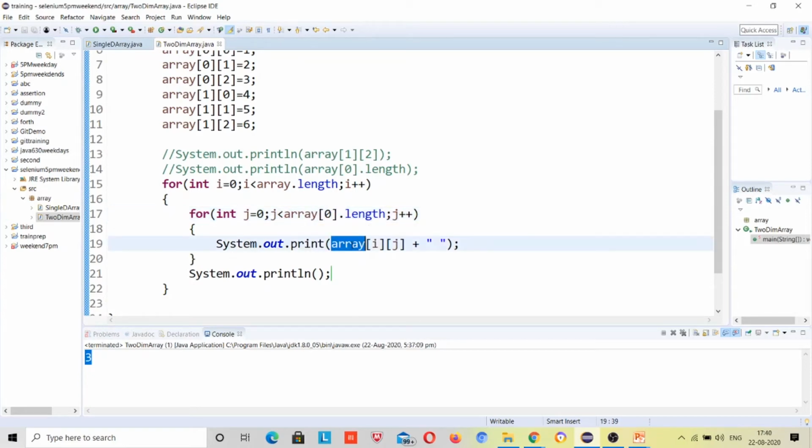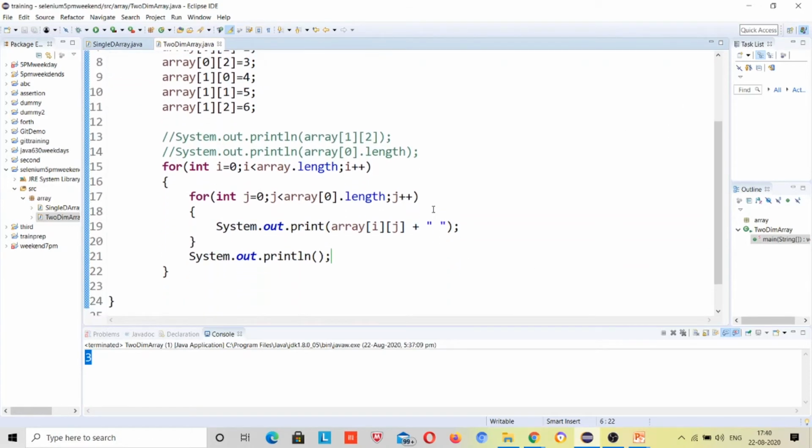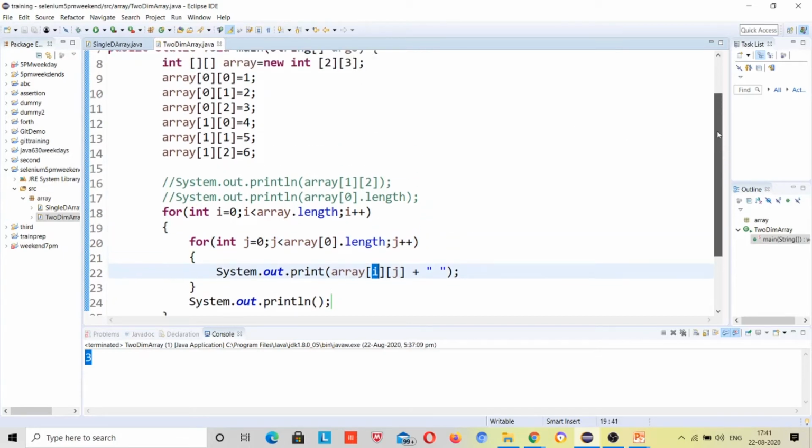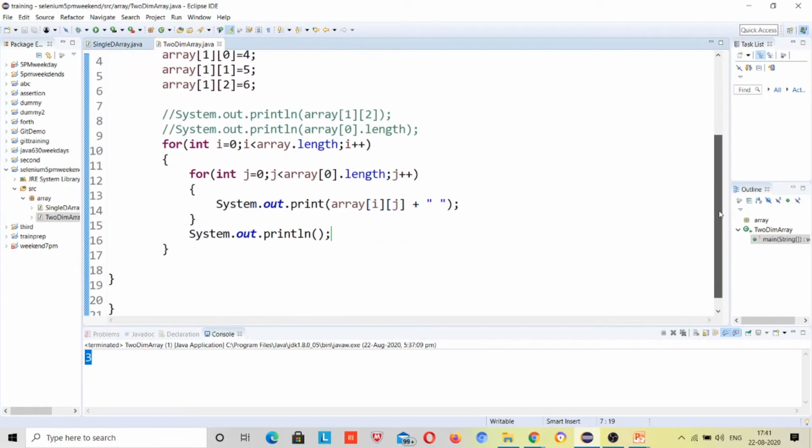It will come over here, array i and j, so 0 and 0, and it will print the first value, right? Now j plus plus, so j value will be incremented, i value will remain the same, so i 0 and j 1 will be printed, right?